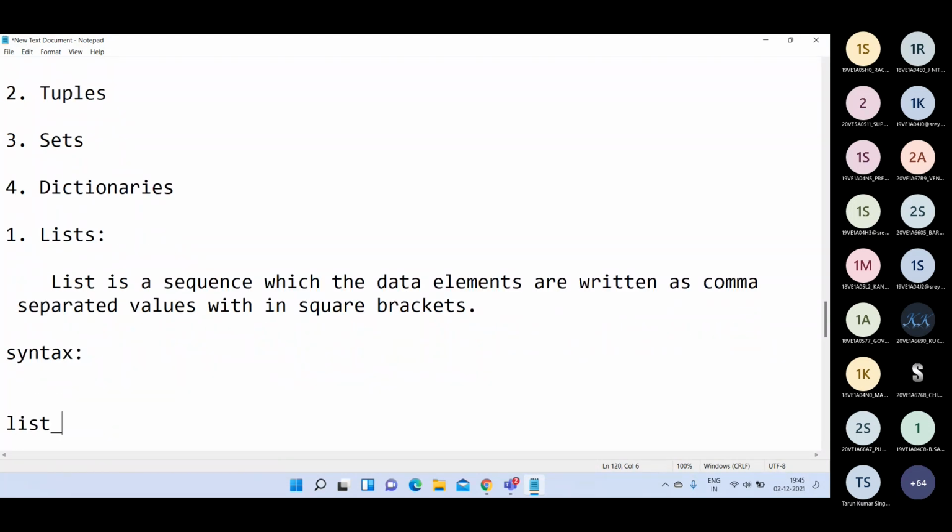The syntax for writing a list is like this. We write the list variable is equal to square brackets, and inside you write element 1, element 2, and so on. You can write n number of elements.